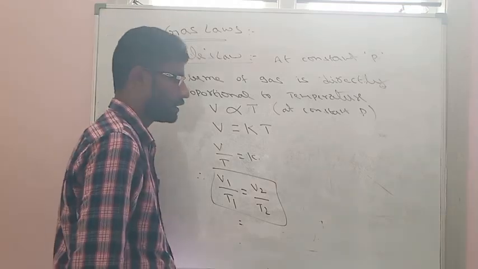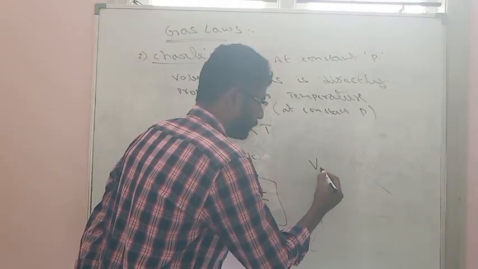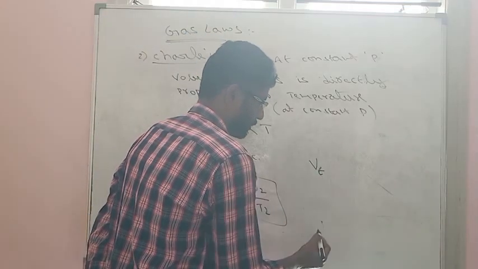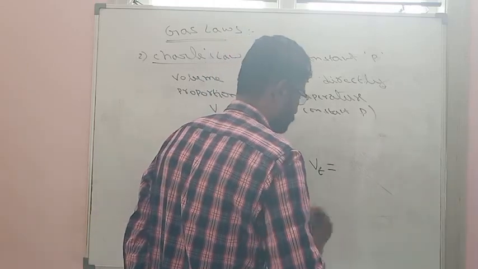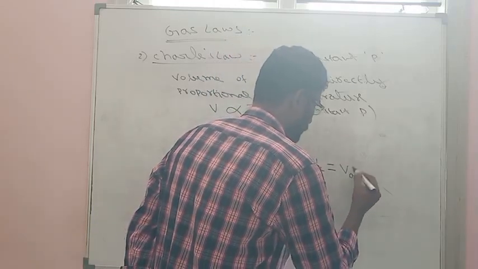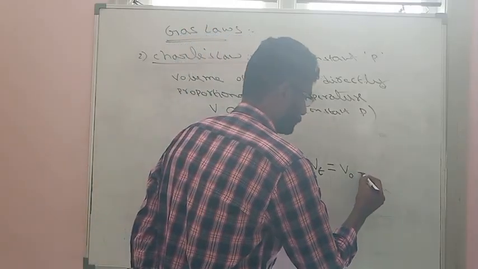Charles law also states that the volume of any gas at a given temperature is always equal to the volume of gas at 0 temperature plus a correction.